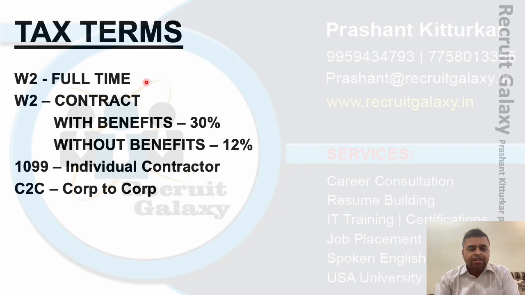Also bench time they will pay you. Bench time means when you are not on a project, then minimum food and accommodation will be taken care of by your company.